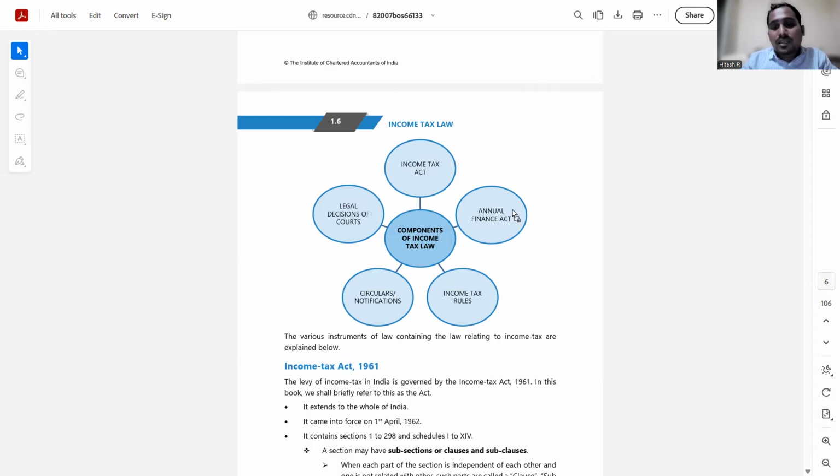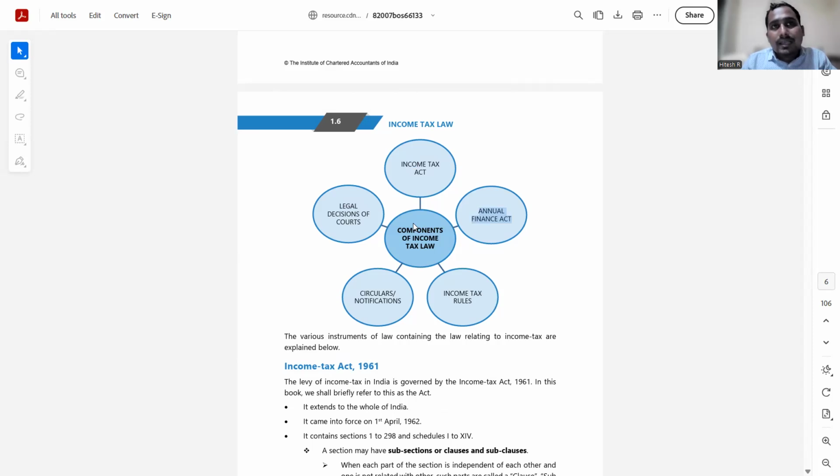So everybody must now be very carefully listening to all the budgets. Our honorable Finance Minister Mrs. Nirmala Sitharaman comes with the red book, and they do a lot of discussion and a lot of announcements in the Parliament. All these announcements and amendments come in the form of the annual Finance Act. This Finance Act contains the amendments and updates required in income tax in the current context, and these changes are given effect in the Income Tax Act. So the components of income tax law include the Income Tax Act, the annual Finance Act, and then come the income tax rules.